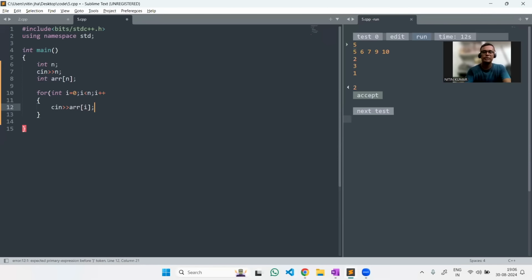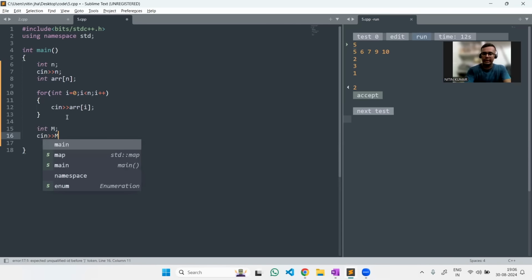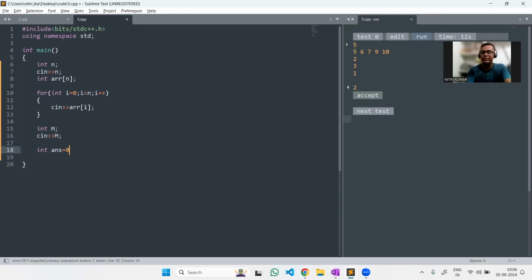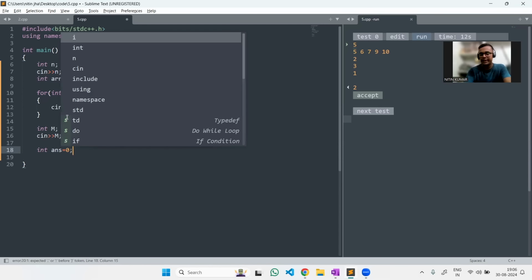Okay, clear. Now what will be my task? A bracket has been missing here. The next thing will be M, the total amount I have, and let me take that also as input. And now the answer, let me consider it to be 0, which is actually the count we have printed there, which will hold the total maximum count of candies we could buy using the condition and the total value we have.